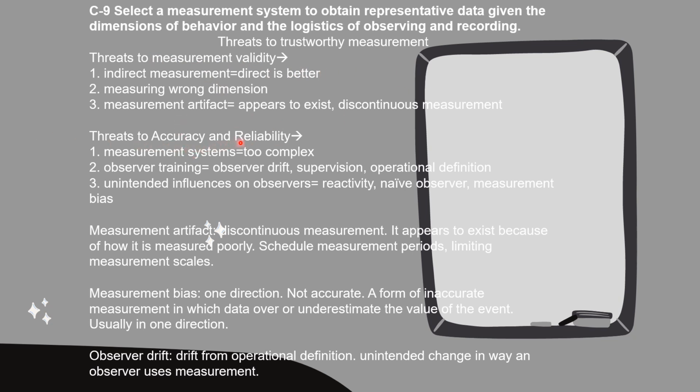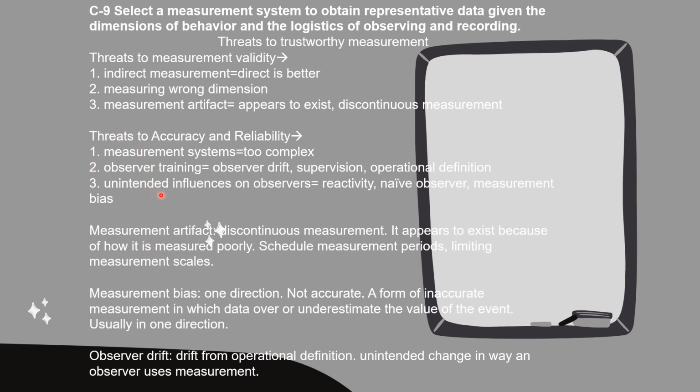Then there are threats to accuracy and reliability. They go together, they have the same threats. It's measurement systems. If they're too complex, nobody's going to be able to replicate them. Then there's observer training. If the training isn't done properly, we're going to have our supervisees going through observer drift, or supervision isn't good, so they're not going to be able to determine the operational definition correctly or to apply the behavior treatments how they're supposed to be applied.